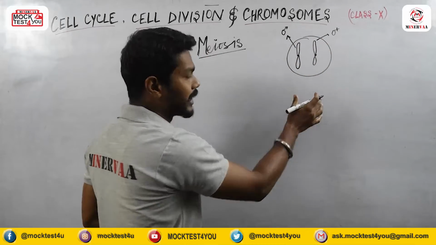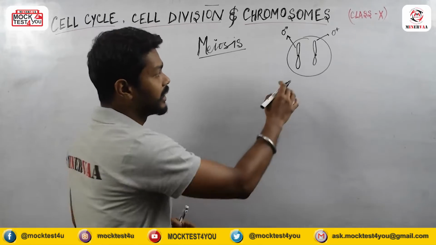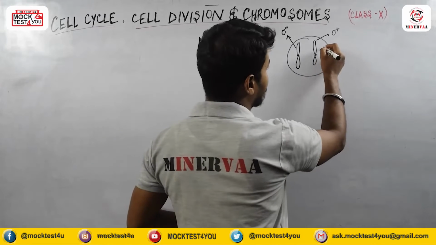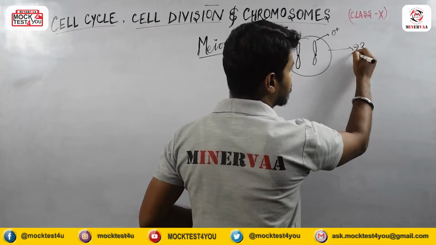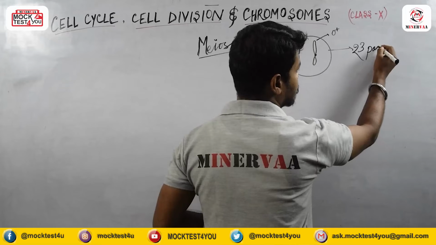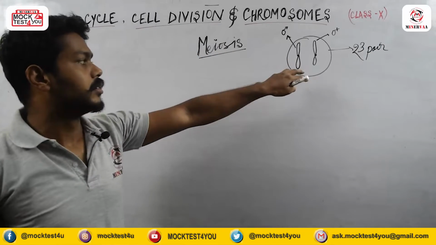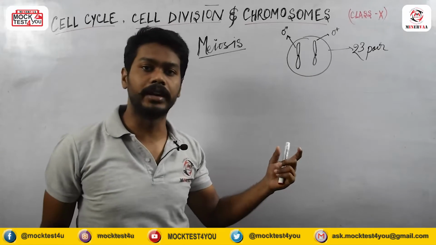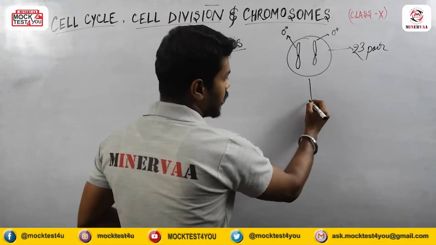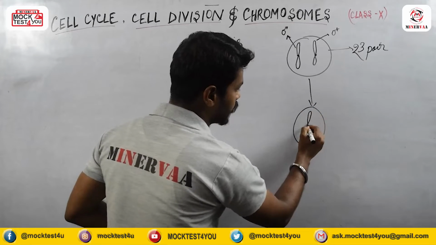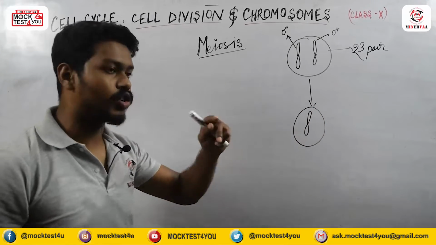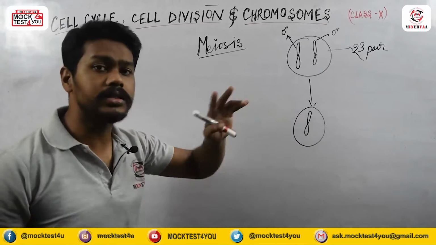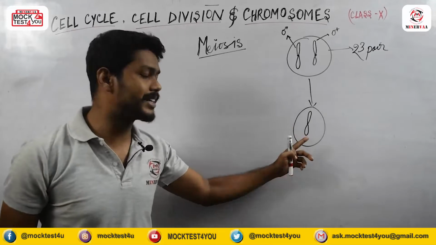What happens during the formation of gamete is that it needs to reduce its chromosome number. Suppose inside the cell there are 23 pairs of chromosomes present. Here I am taking only one pair. If it will not reduce, what will happen? During the gamete formation, gametes always contain only a haploid number of chromosomes, means only one set of chromosomes will be present, not in a pair.